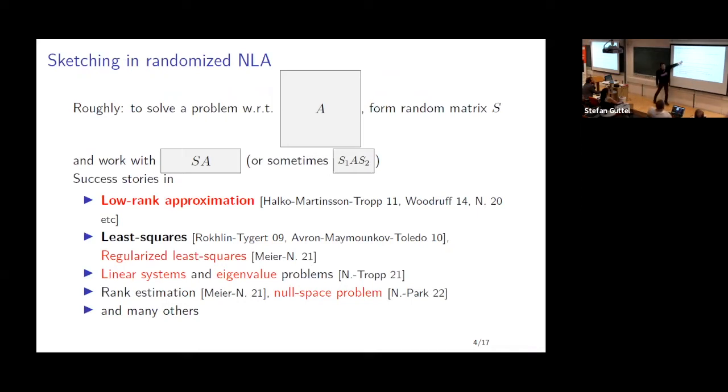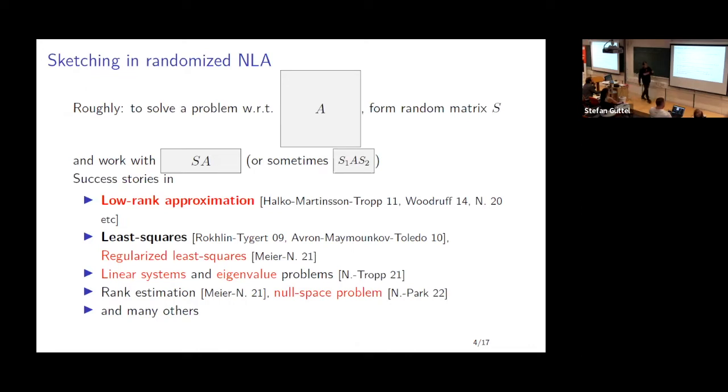So we sketch, which is to say we draw a random matrix S, a sketch matrix, sometimes from both sides, and try to argue that under some natural or artificial assumptions, this matrix has enough information to solve the original problem.